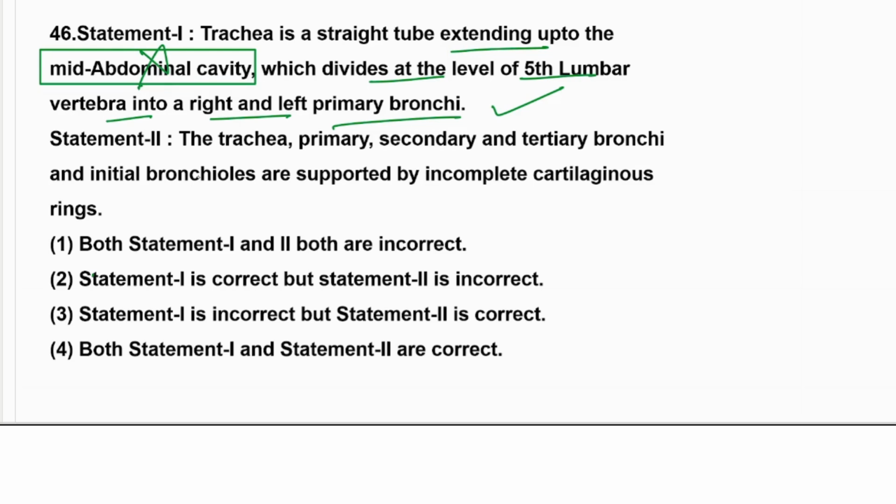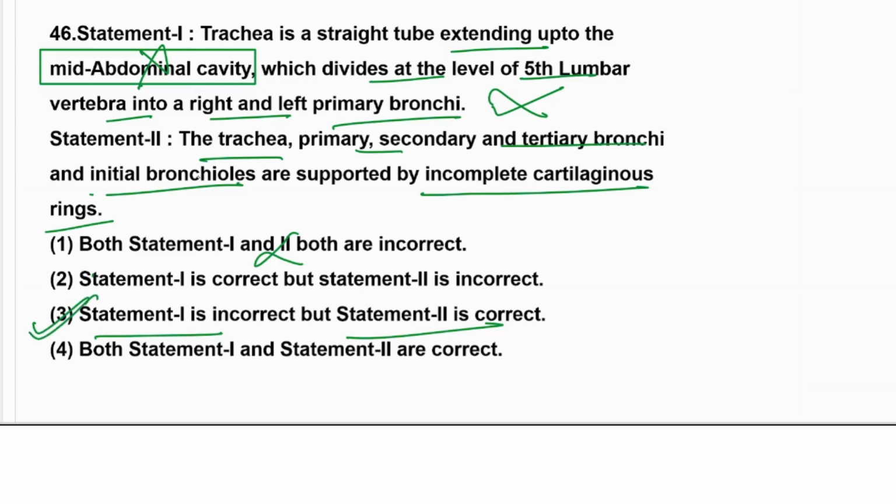So 46 would be incorrect. Then trachea, primary, secondary, tertiary bronchi, and terminal bronchi and the initial bronchioles are supported by incomplete cartilaginous rings. 46 would be the 3, because 1 is incorrect, second is correct. So we'll go with the third statement.